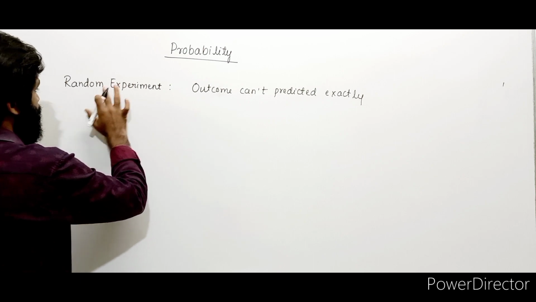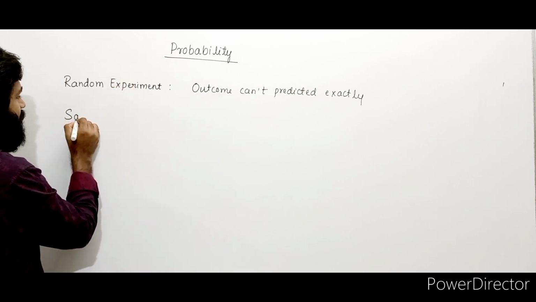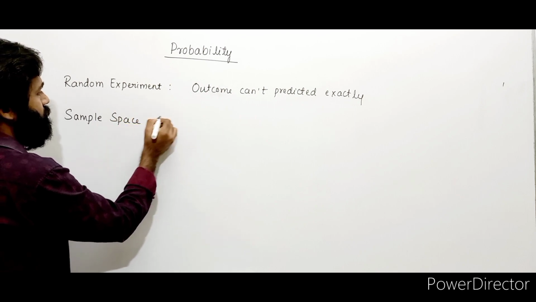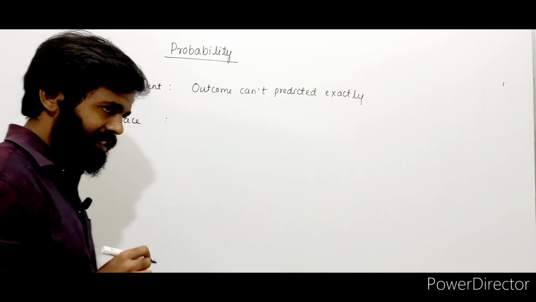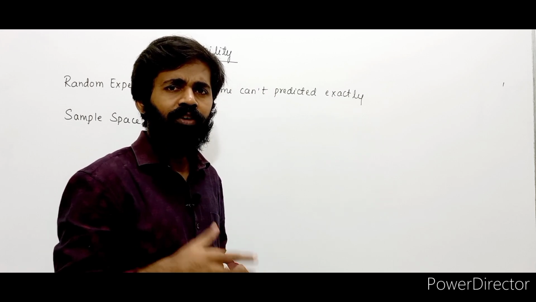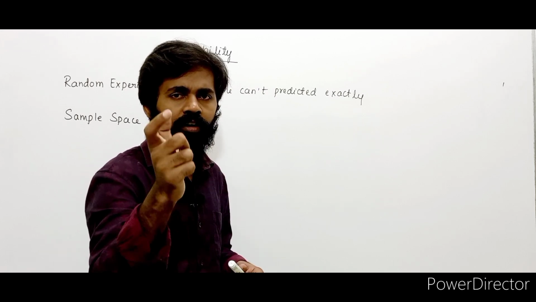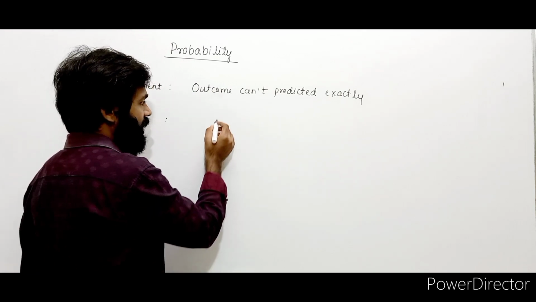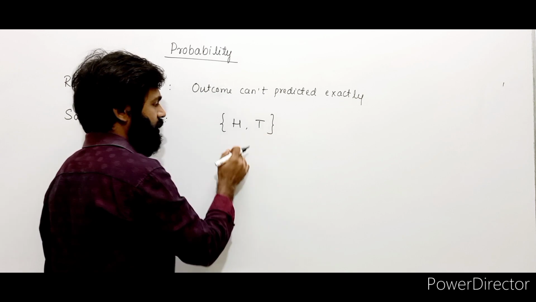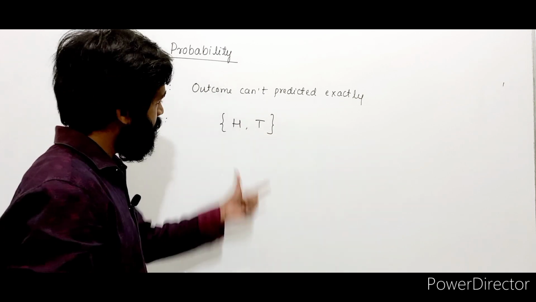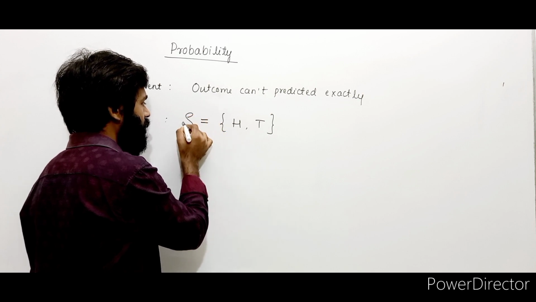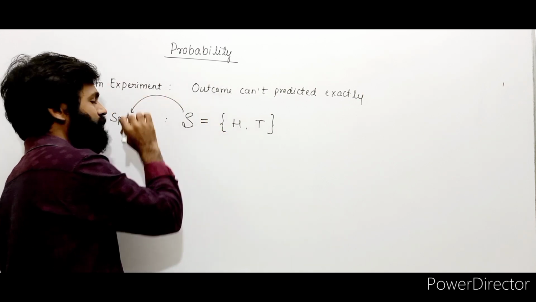Okay, that's about random experiment. Now let us see the concept of sample space. What is sample space? Let's say I toss a coin. If I toss a coin, what are the faces you may get? Either head or tail. Now that head and tail, let me represent in the form of a set. H for head, T for tail. This set we represent using the symbol S. That is called sample space.